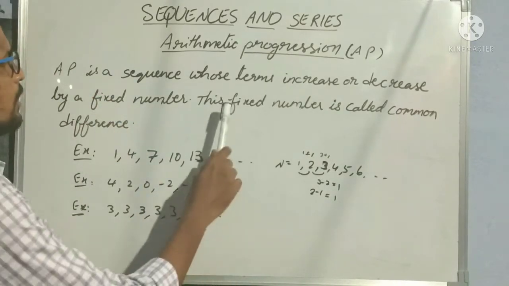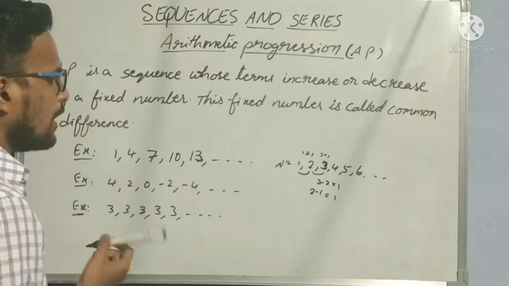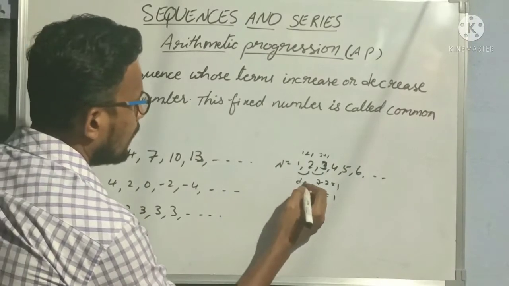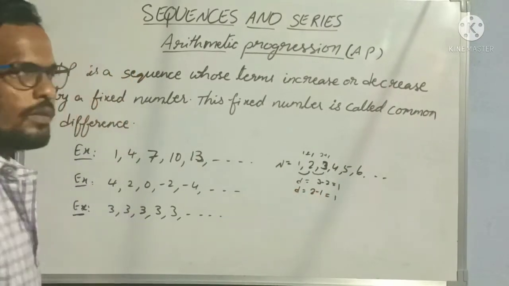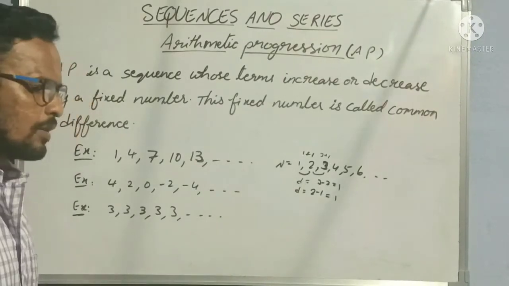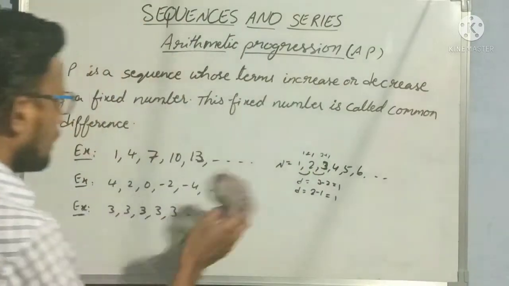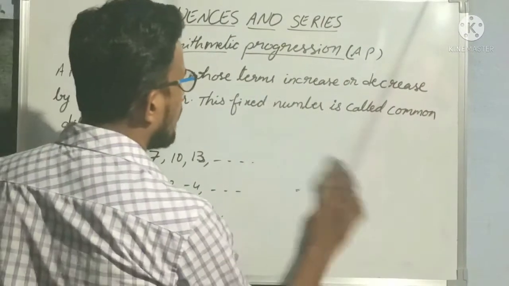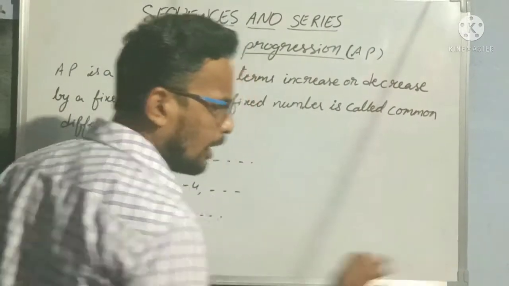Clear? This fixed number is called what? Common difference. So, here d is equal to, understood? Small d. We represent the common difference by small d. So, here I have written some examples. Let us see whether these are arithmetic progressions or not.